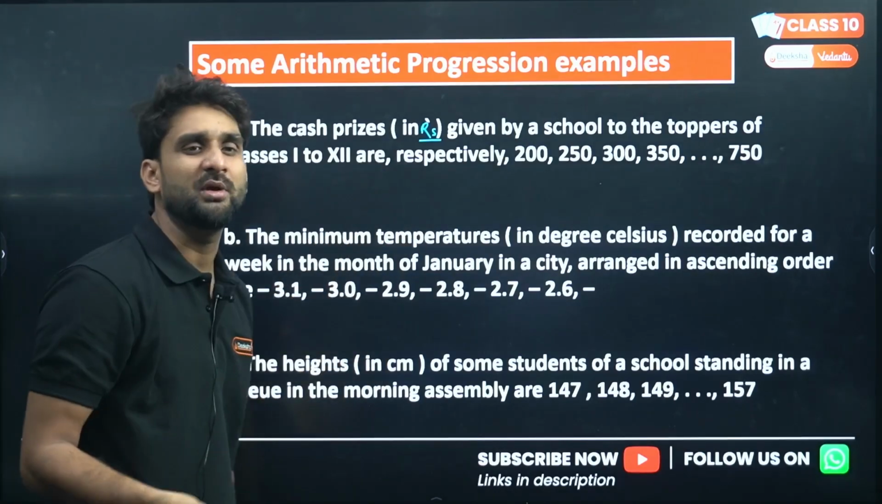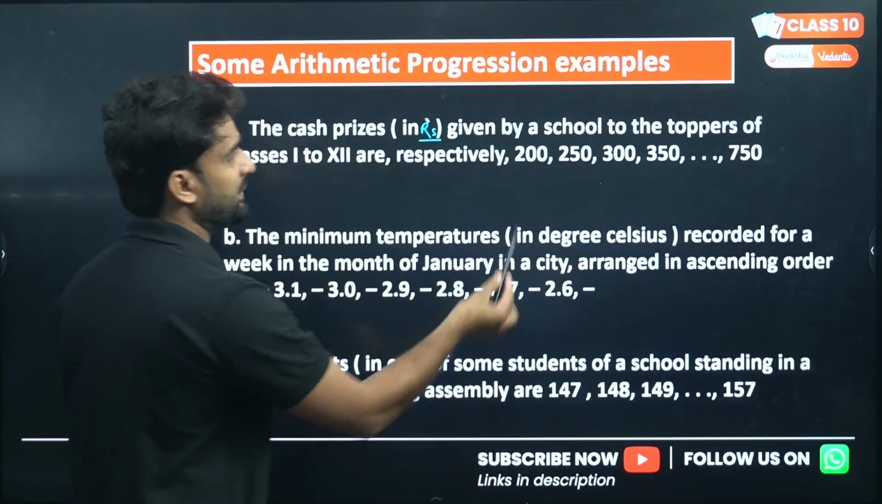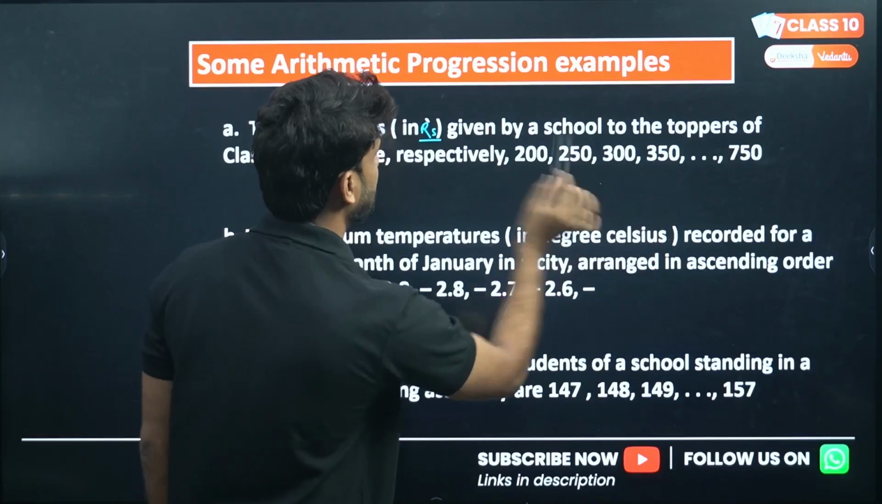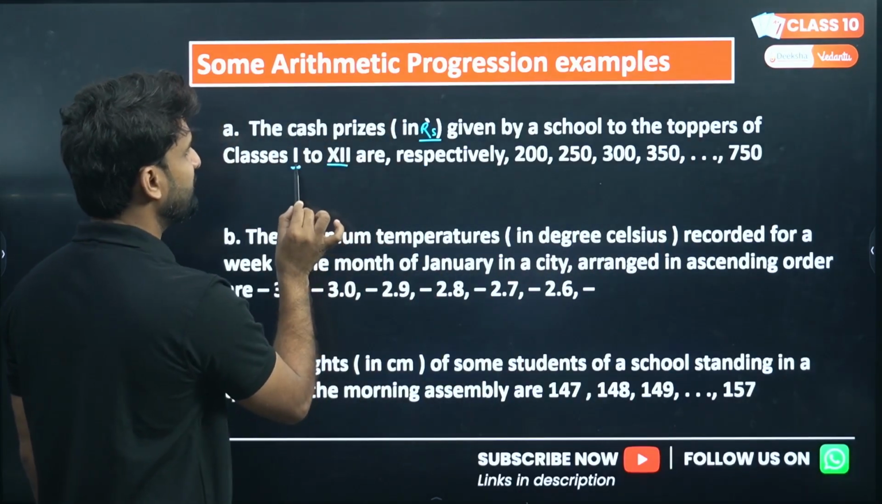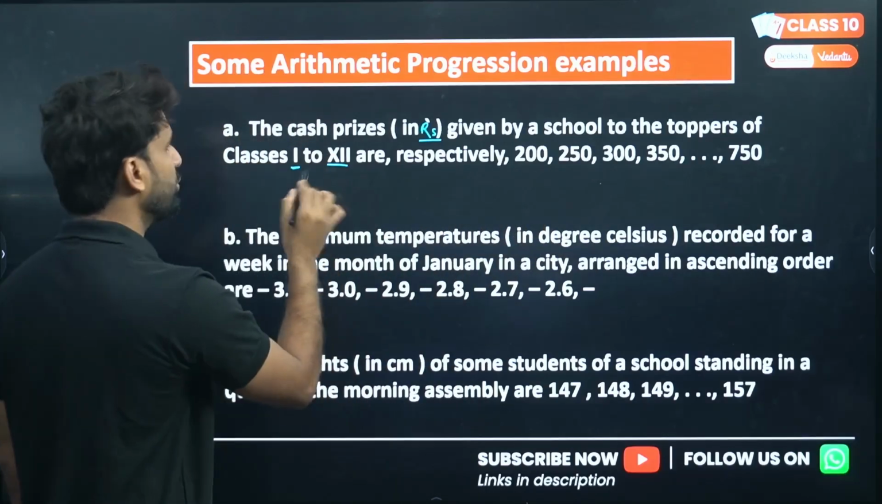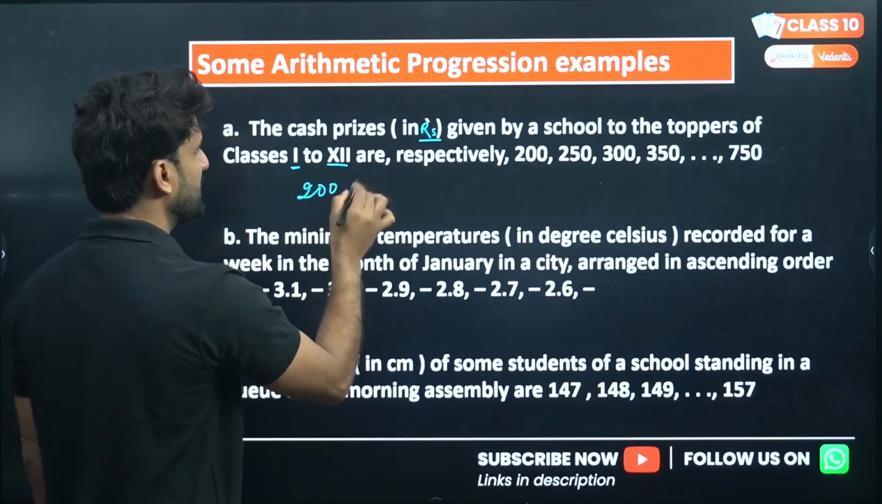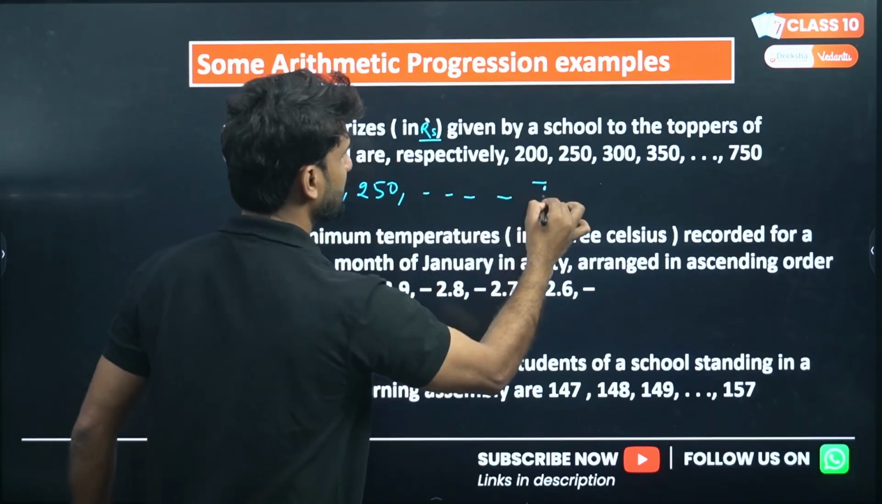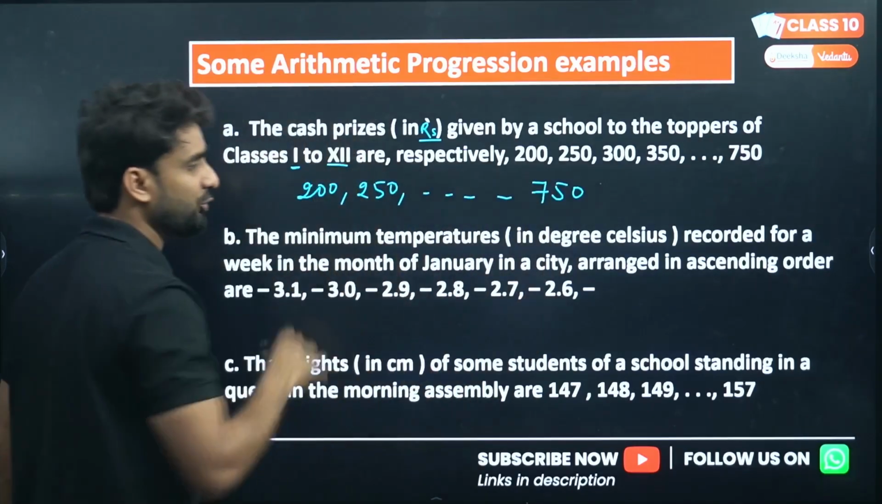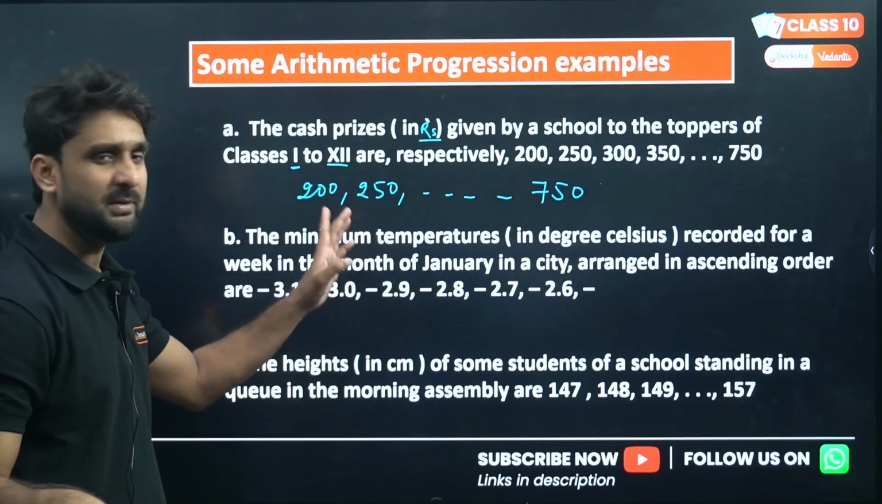There may be some competition held, and the prizes are distributed in this form. The prizes are distributed from 1st standard to 12th standard. The student of 1st standard is getting 200 rupees, the student of 2nd standard is getting 250 rupees and so on, and the 12th standard student is getting 750 rupees. So my question is, is this an AP?